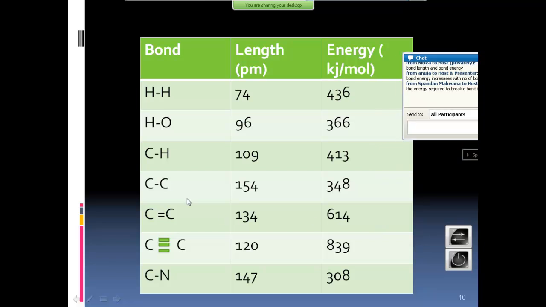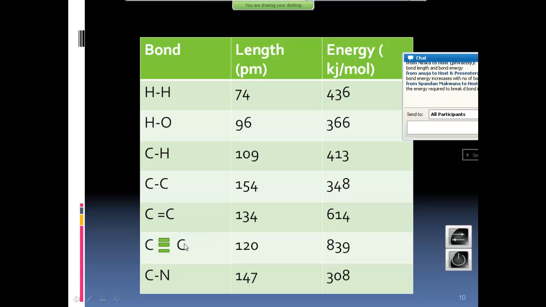Right. C single bond C: bond length is 154, energy is 348. Now C double bond C. Atoms came a little closer, right? The energy required to break them is a little higher. It's almost double that, almost 600, right?